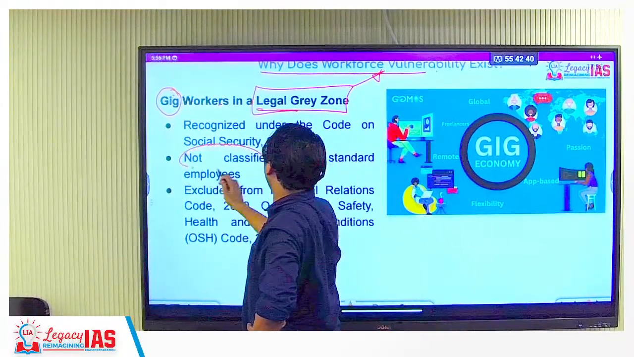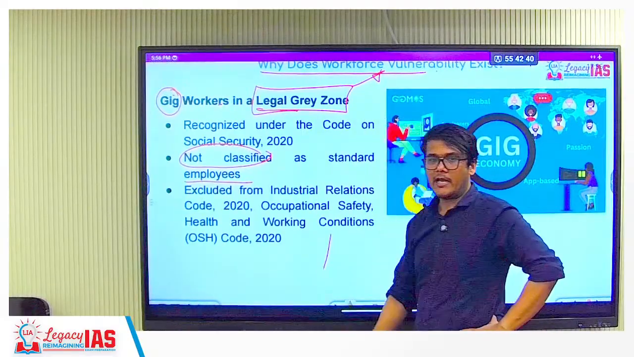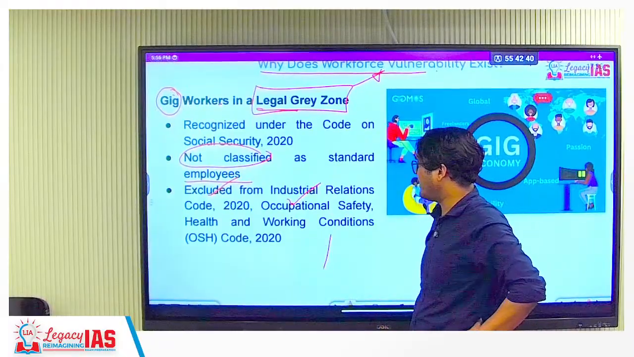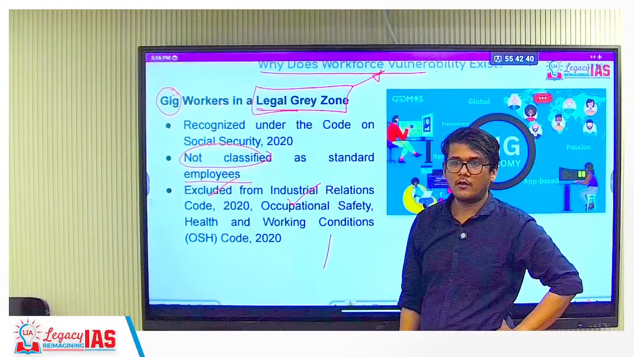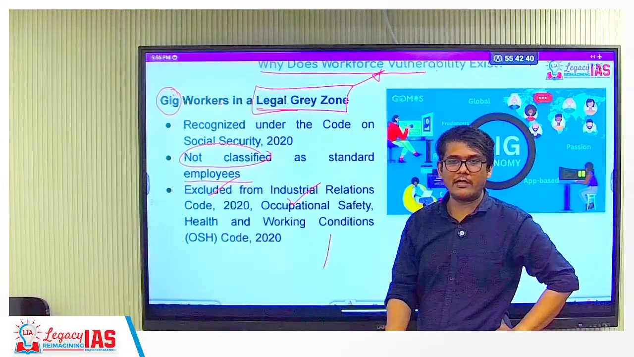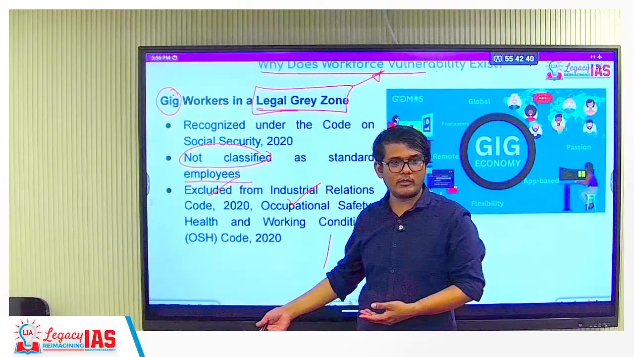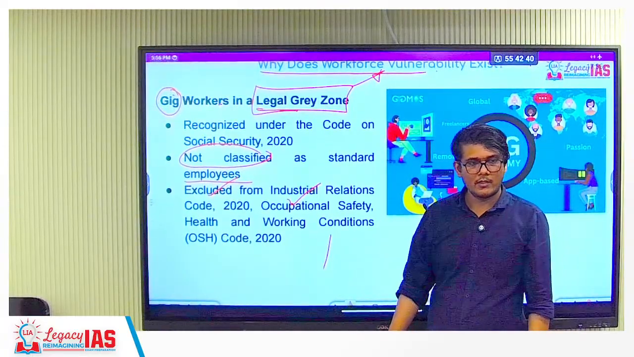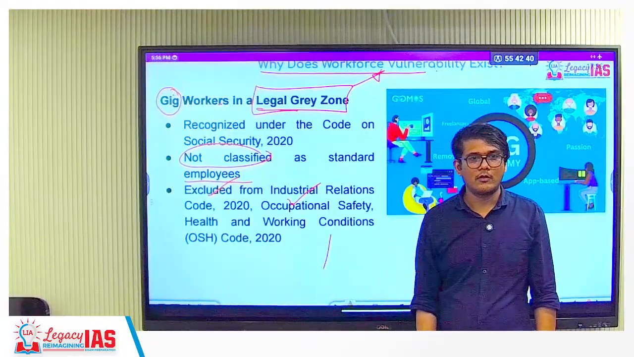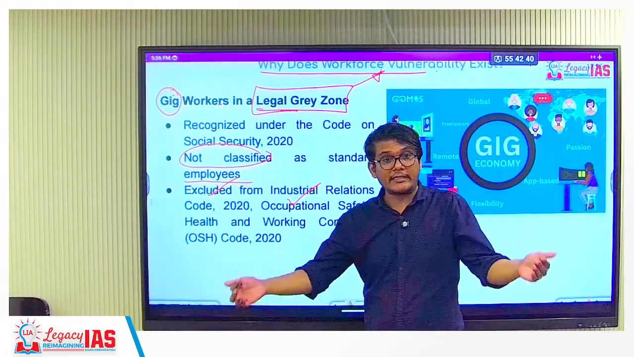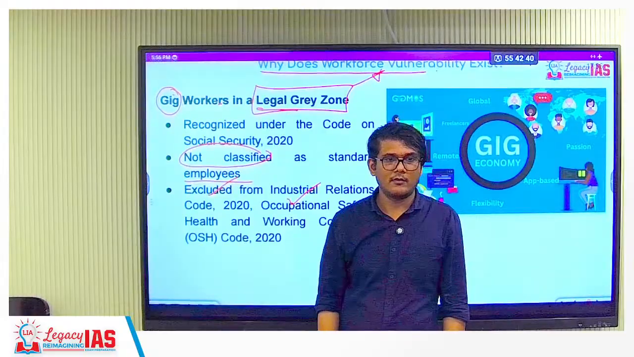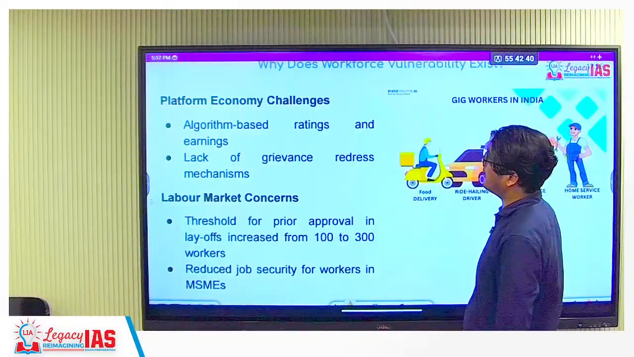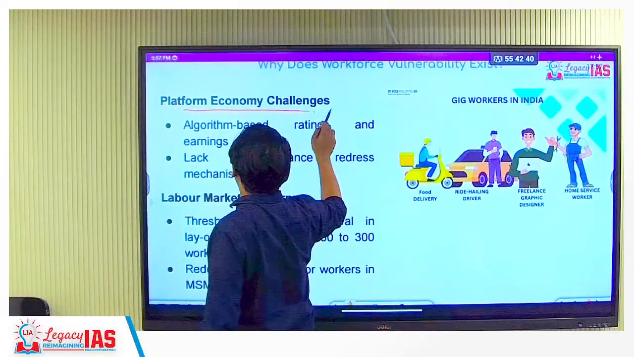So these are gig workers. They are not classified as standard employees, as a result of which they are excluded from the industrial relations code and the occupational safety, health and working conditions code. The delivery person is not sitting inside the office of Zomato and Swiggy. They are outside, doing work outside, so they are not captured here. They are not captured under the industrial code. There is no industrial code which captures a gig workers' trade union. Okay? So these are the vacuums that still remain.